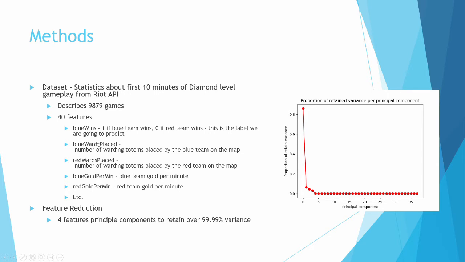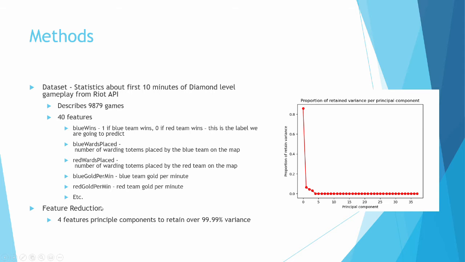The rest of the features are simply data about what happened within the game. So for example, the number of wards the blue team placed, same for the red team, and the amount of gold that each team got for themselves. The only exception would be the game ID, which is just a feature that the Riot API uses to identify each game individually, which is not something that's going to be useful for us since we're only interested in things that happen within the game.